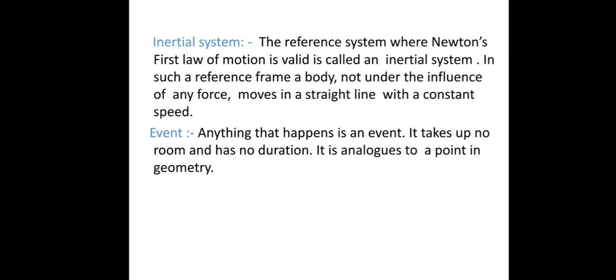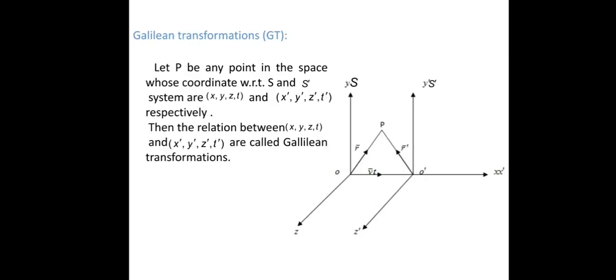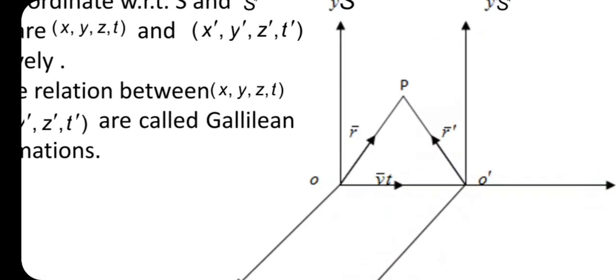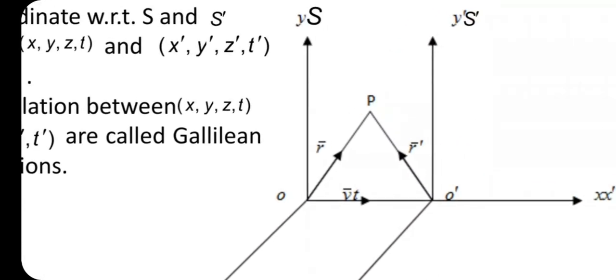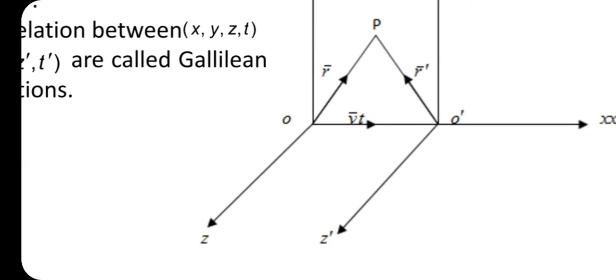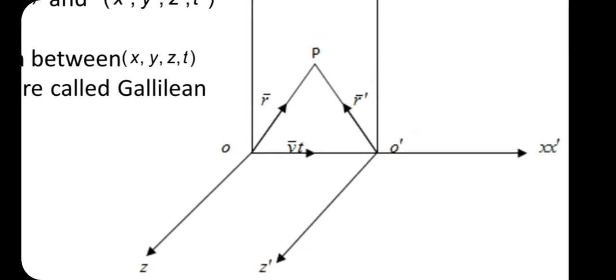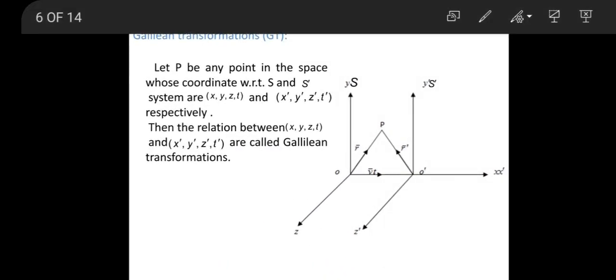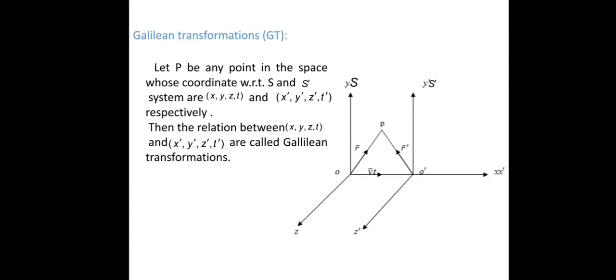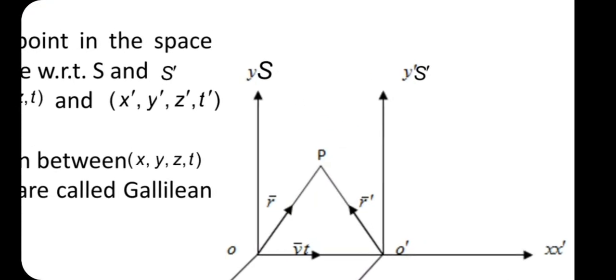We define, now we look towards the Galilean transformation, that is, we change the coordinate systems. So now see here the Galilean transformation. We let the reference frame as a first frame, the S frame, in that our coordinate system is x, y and z, with the observer at a position O, and initially this reference frame at time t equals 0, S and the reference frame S dash coincide, that is